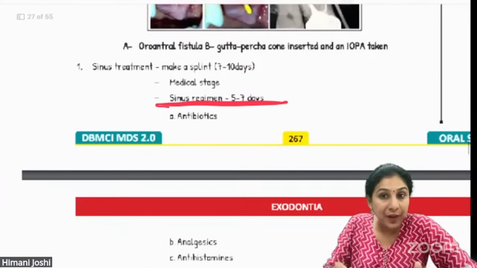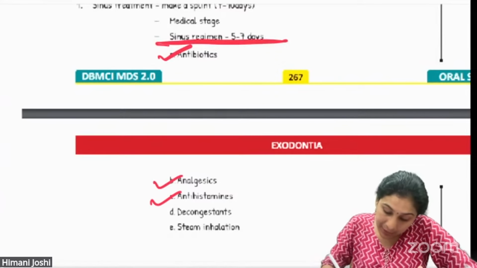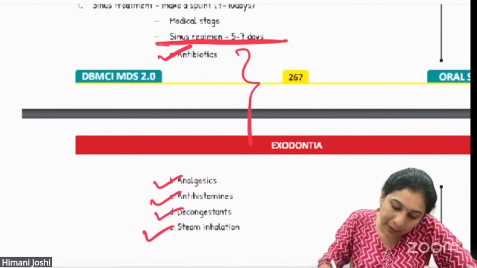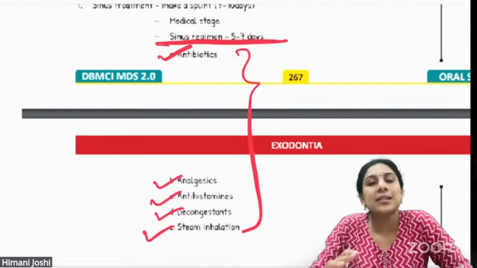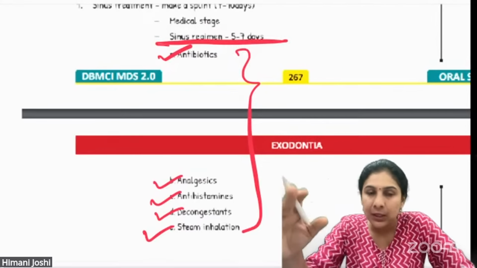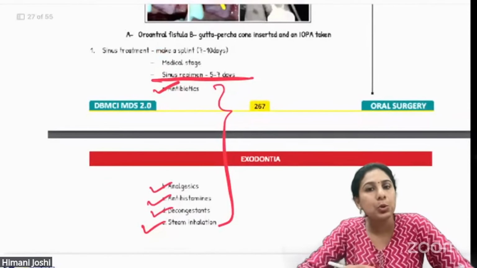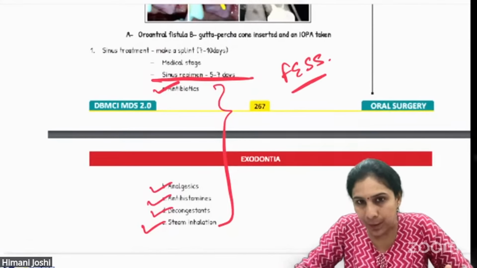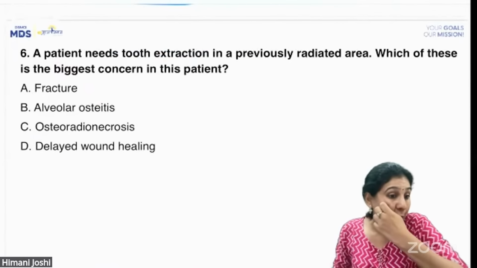Sinus regimen for 5 to 7 days: antibiotics, analgesics, antihistaminics, decongestants, and steam inhalation. Only medically, if you need to treat it, these are the steps with which you will decongest the sinus. If with decongestion the treatment is not happening, if there is a chronic pus discharge, then you will need to do a physical curettage, which is through FESS or even open surgery. All right, so this is how you will answer question number 5. Okay, I hope everything is clear.